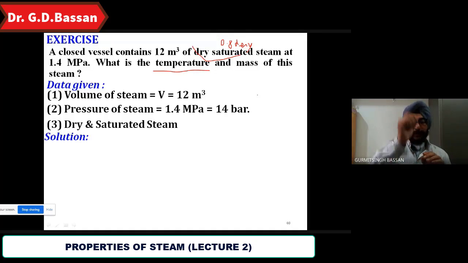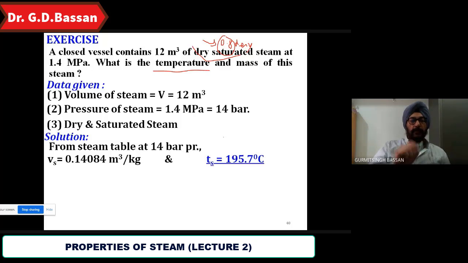That is to be given in the dry saturated steam में दिया जाएगा. Okay, so this is a very simple thing, but you will be misguided this way. So concept should be clear. ठीक है? So जो भी dryness fraction दिया, it doesn't affect the temperature. Temperature always remains constant for the enthalpy of evaporation. That is clear? Okay.